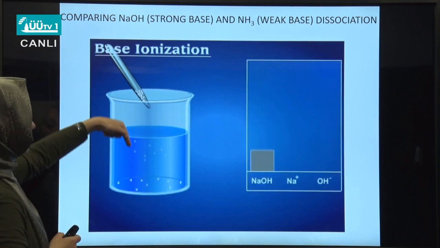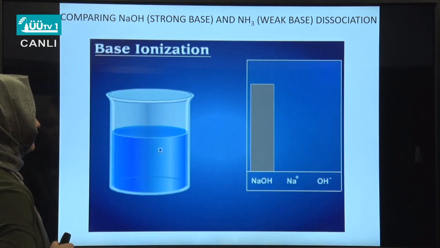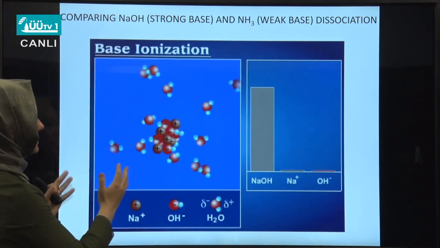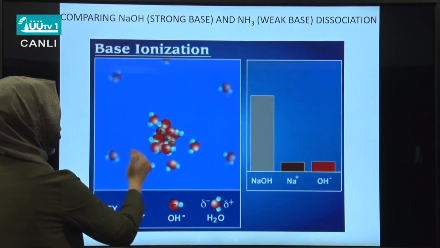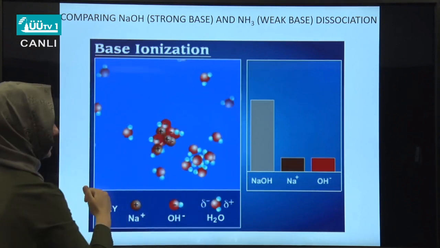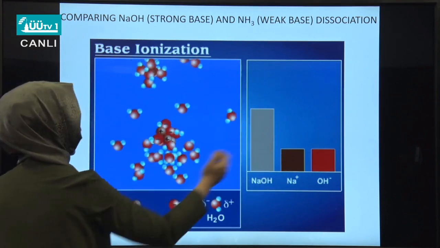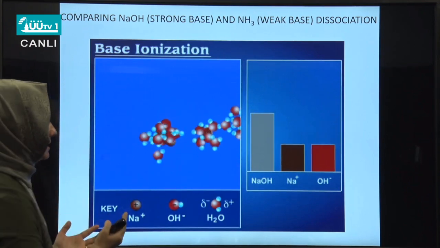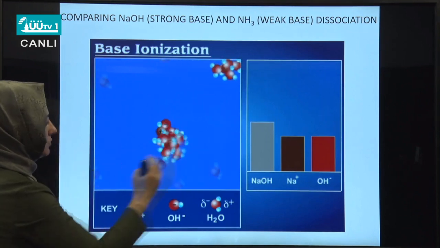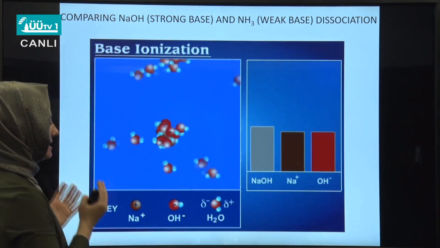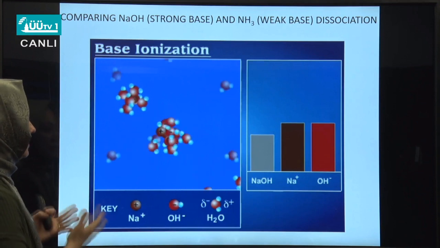Let's begin with the sodium hydroxide base. We are adding solid sodium hydroxide into water, and immediately it will dissolve in water. Look at the molecular level, what happens. Sodium hydroxide is surrounded by water molecules, and as the dissociation continues, we'll see that sodium hydroxide concentration drops while Na+ and OH- concentrations increase. In the end, all of the sodium hydroxide should be converted to Na+ and OH-, since this is a strong electrolyte, and it is also a strong base.